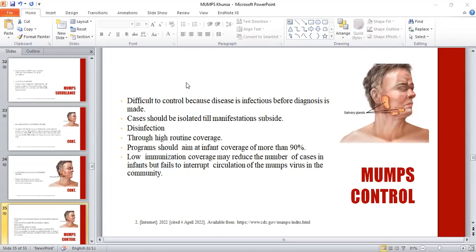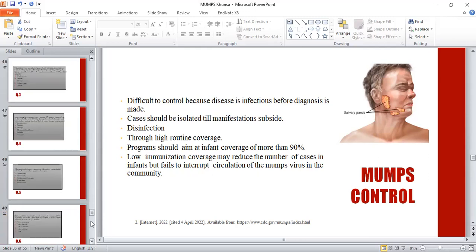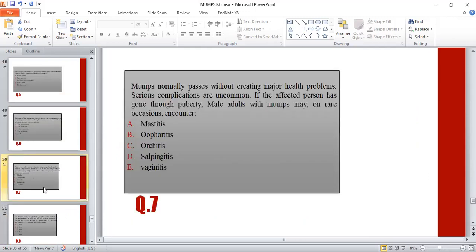The second important thing is about the complications, in your slide number 7, MCQ number 7, please. It is about the complications of mumps in males, and we know that males can have orchitis, while oophoritis and salpingitis occur in females. The testicular swelling and tenderness is part of orchitis.